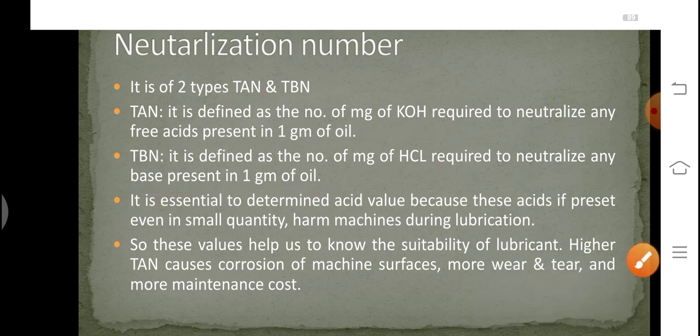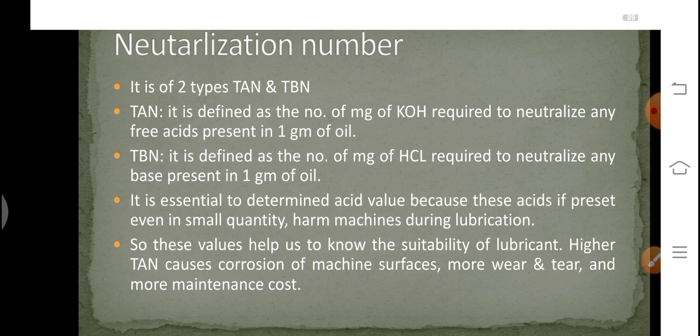So, for calculating acid number and base number, it is required to neutralize acids and bases with respective bases and acids. It is essential to determine acid value because these acids, if present even in a small quantity, will harm the machines during lubrication. Actually, what do acids do? Acids basically facilitate the oxidation processes, as a result of which corrosion occurs.